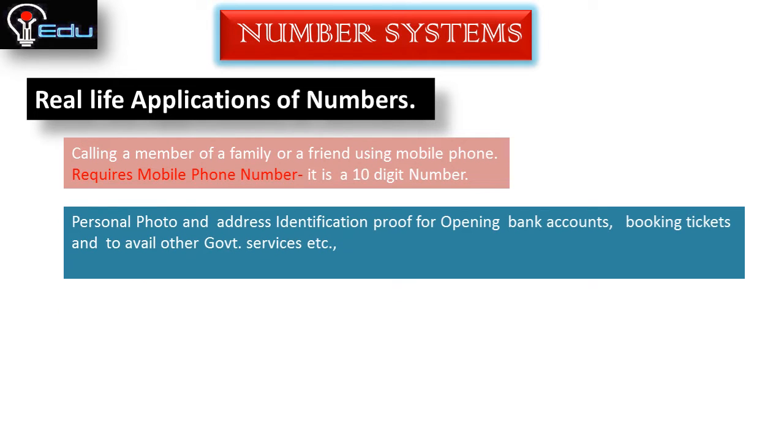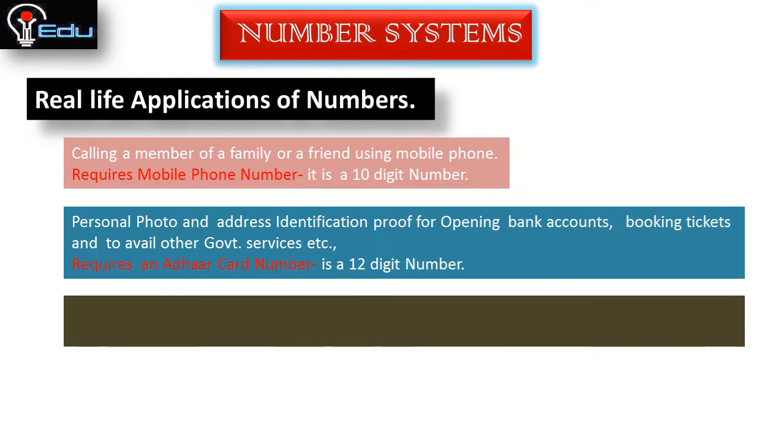The next one is personal photo identification and address identification proof for opening bank accounts, booking tickets and availing other government services, which requires an Aadhaar card number. The Aadhaar card number is a 12-digit number. So this is another example of a real life application.